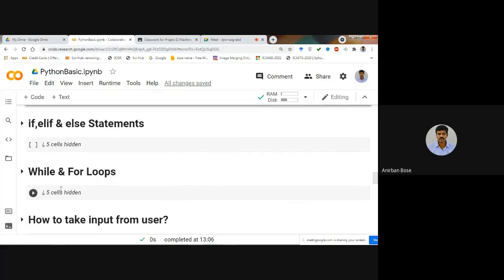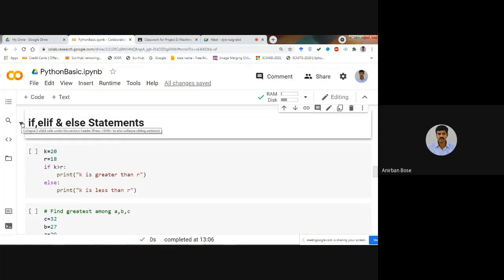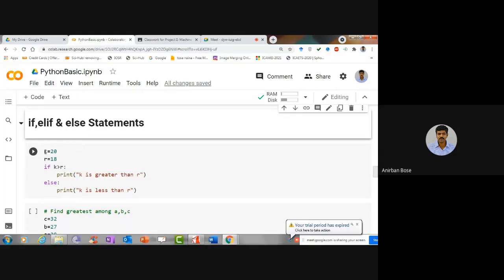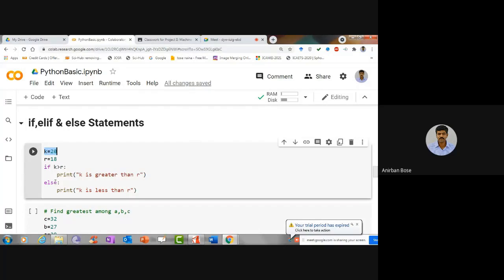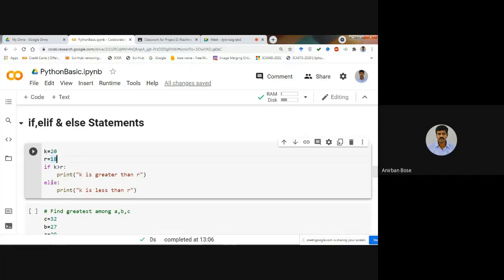Now next we'll go to the if-else statement very quickly. These are common, but still you have to see how they are written in Python. You know that if-else statements are used for conditional statements. For example, I have given one example, and you see how it is different from other programming languages. Suppose we have defined an integer k as 20, and r as 18, and then we give a conditional statement that if k is greater than r, then you print that k is greater than r, else you print k is less than r.